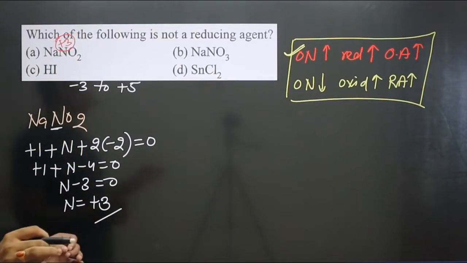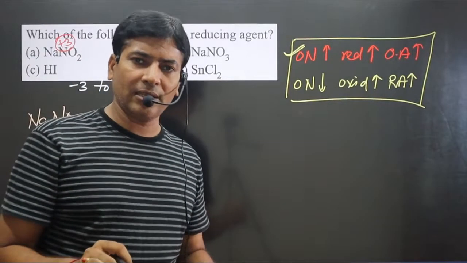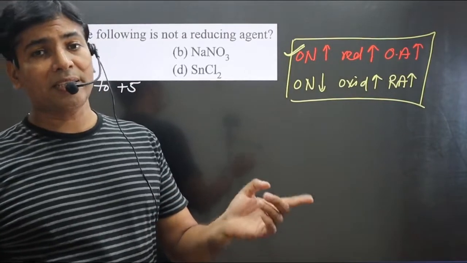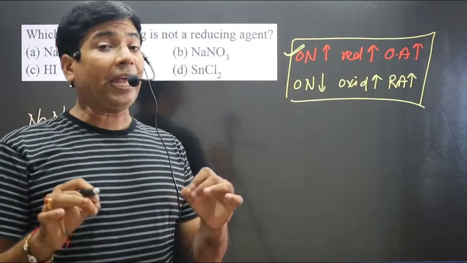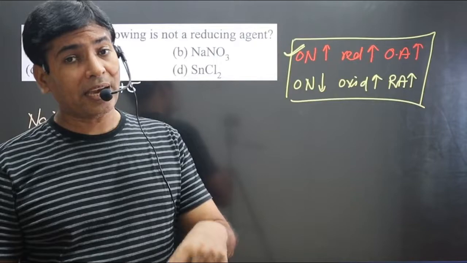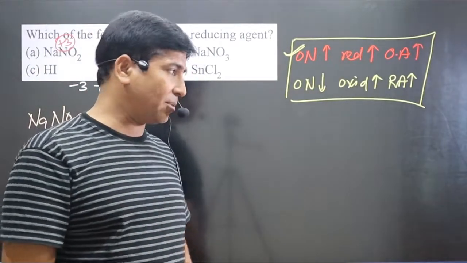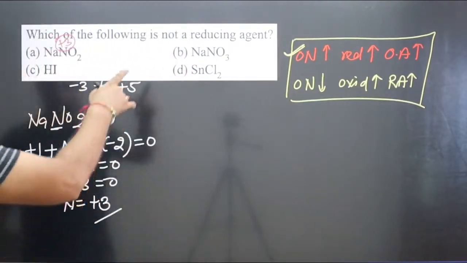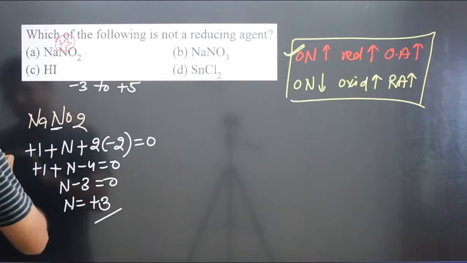So you can see in this compound nitrogen is showing an intermediate oxidation number. A central element present in its intermediate oxidation number can undergo both oxidation as well as reduction reaction, hence acts as both oxidizing as well as reducing agent. Remember this statement, very interesting. Now I go for option B.